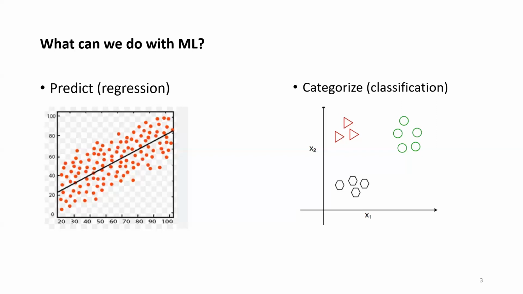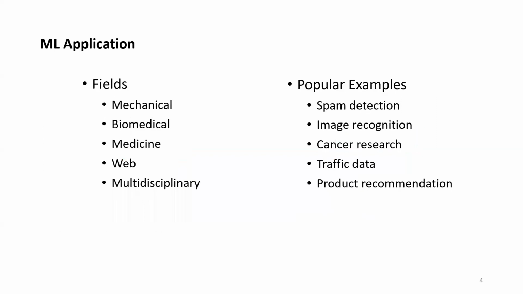Now, let's see where we can implement ML or where it's being used. Basically everywhere nowadays, from engineering to medical science to day-to-day life to the internet. All of the technical fields use ML these days to facilitate solving problems. Some popular examples contain cancer research or spam email detection.